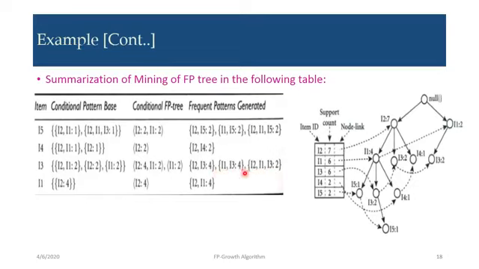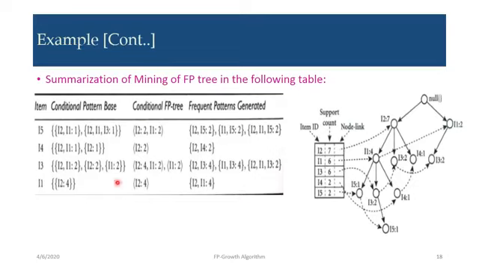Because I1 I3 4, for I1 we are having a 4 path and I2 I1 I3 combinedly it is 2. And the fourth one is I2 4, we can write I2 I1 4. So with this, all our frequent pattern generated has been summarized in our table.